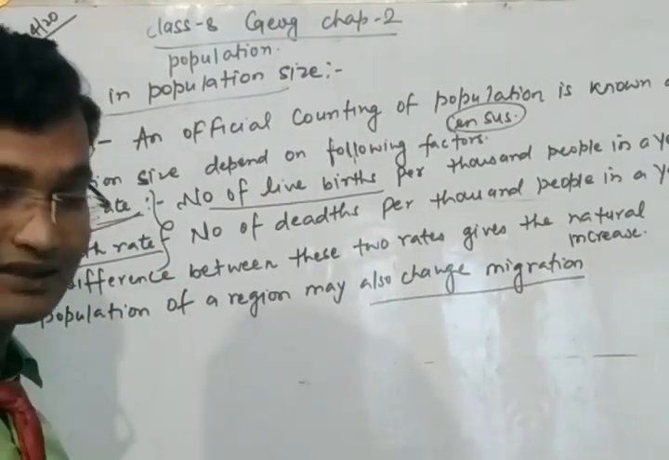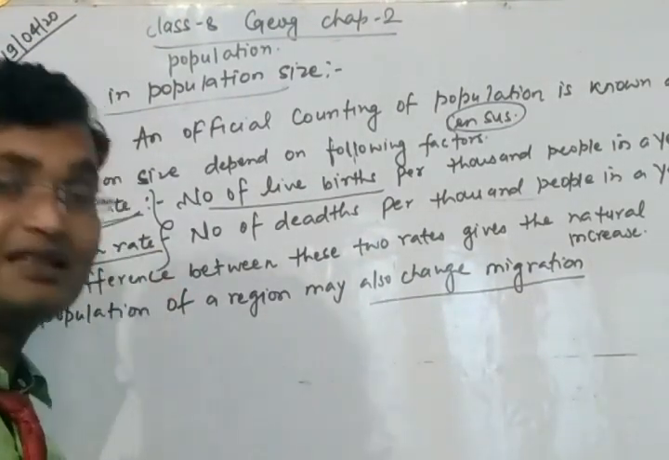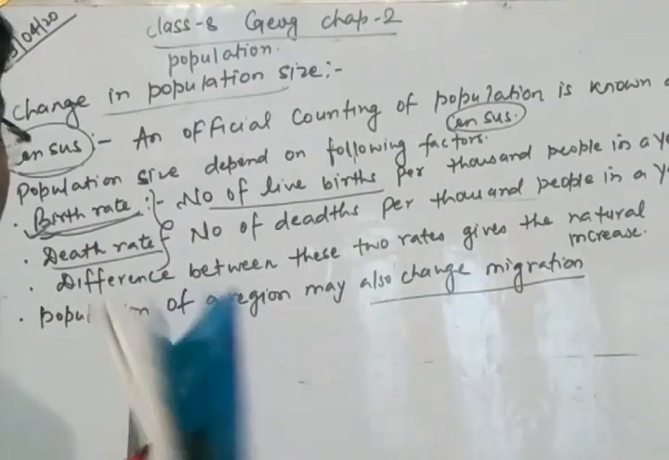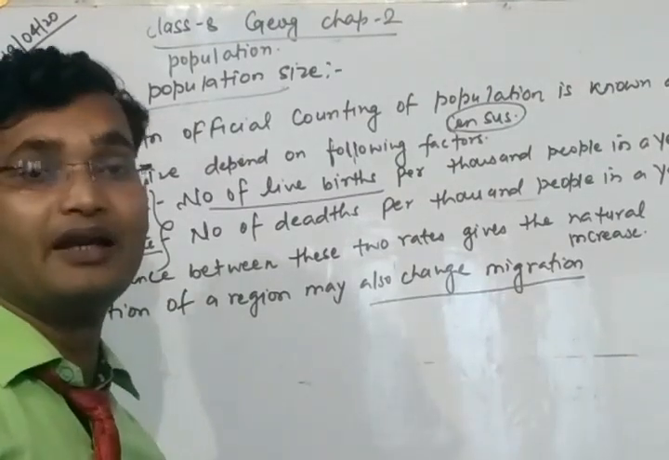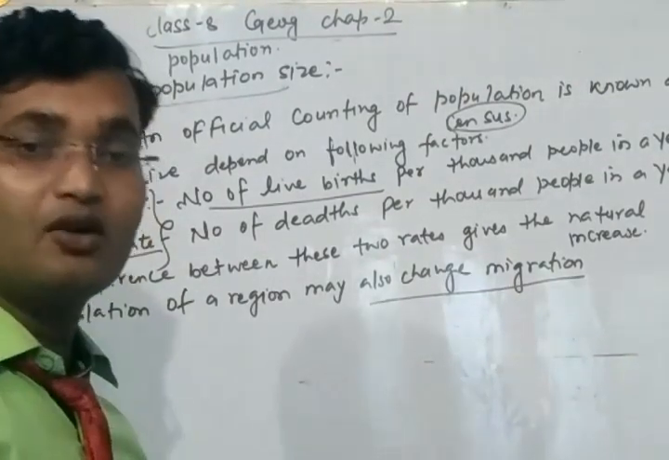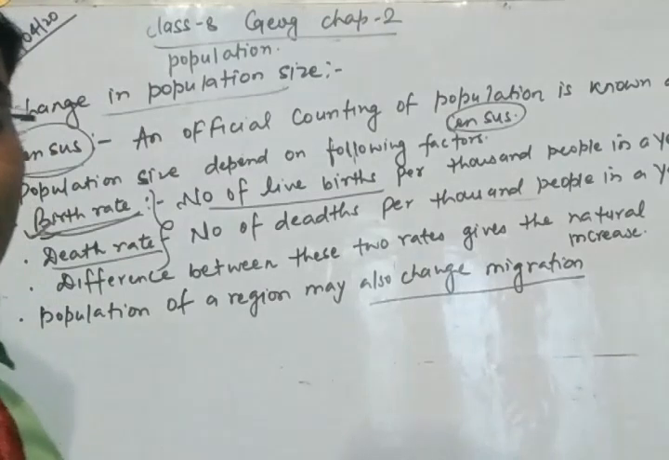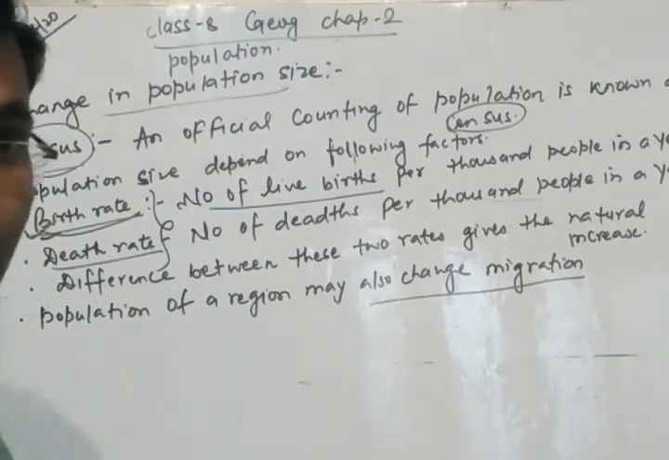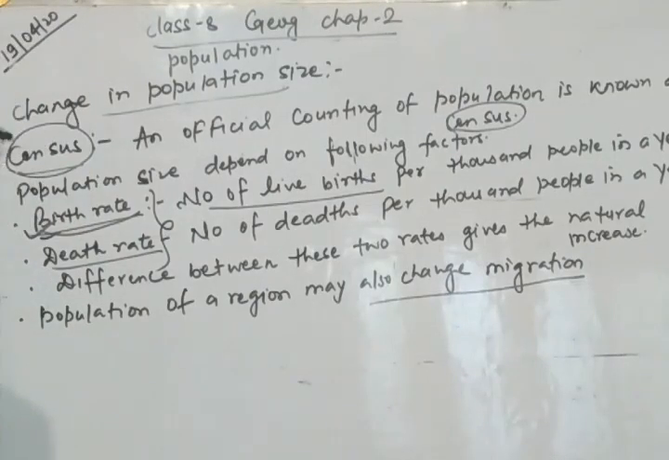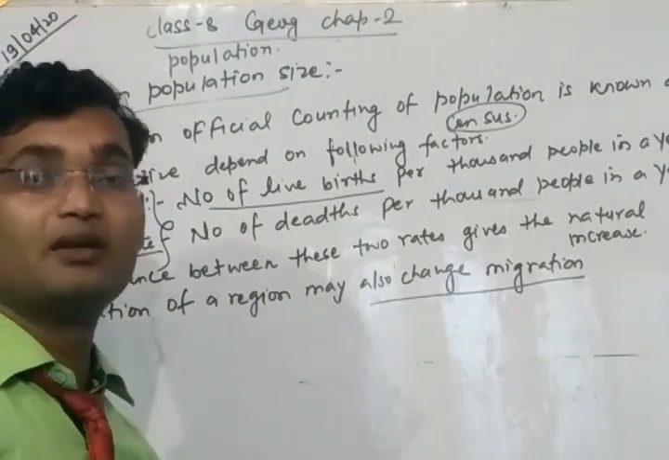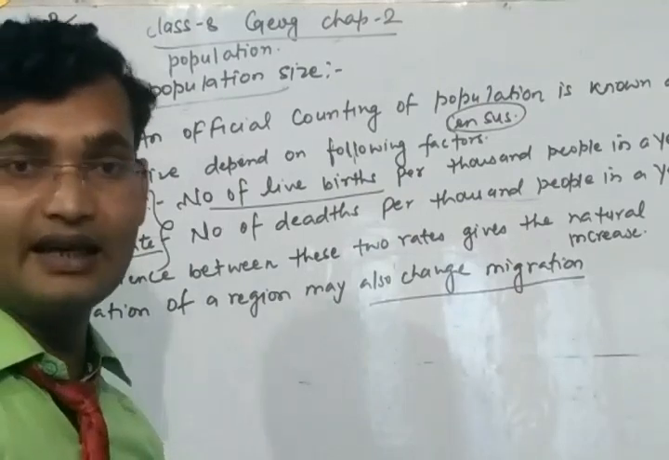What is birth rate? Actually, birth rate is the number of live births per 1,000 people in a year. Means in a year, what number of newborn babies born is called birth rate. If the birth rate of the country will be high, the population size will be increased.